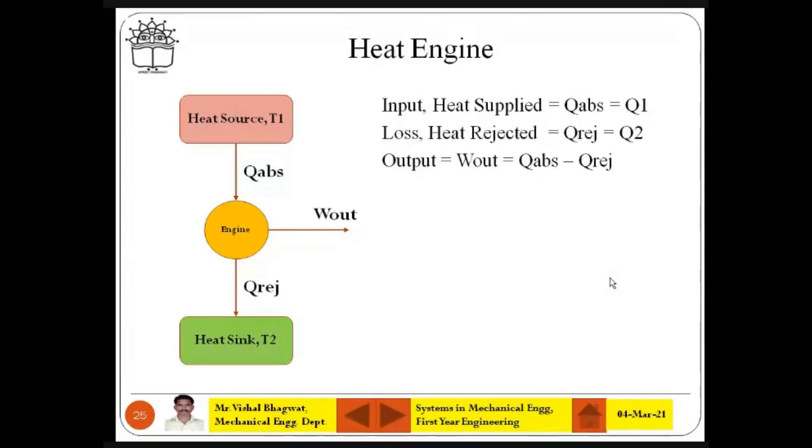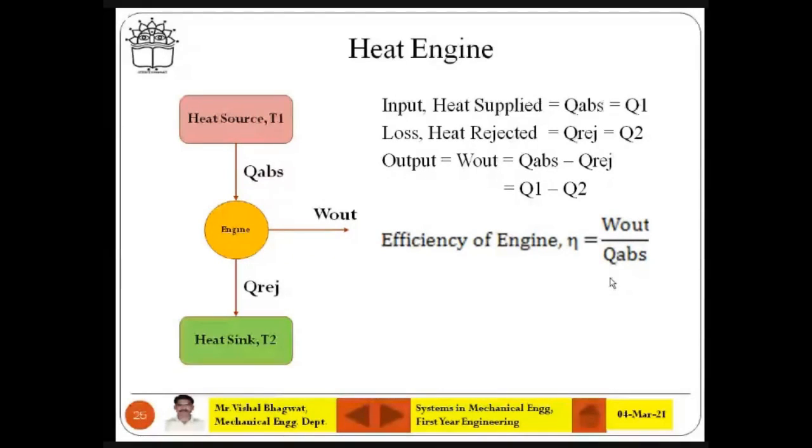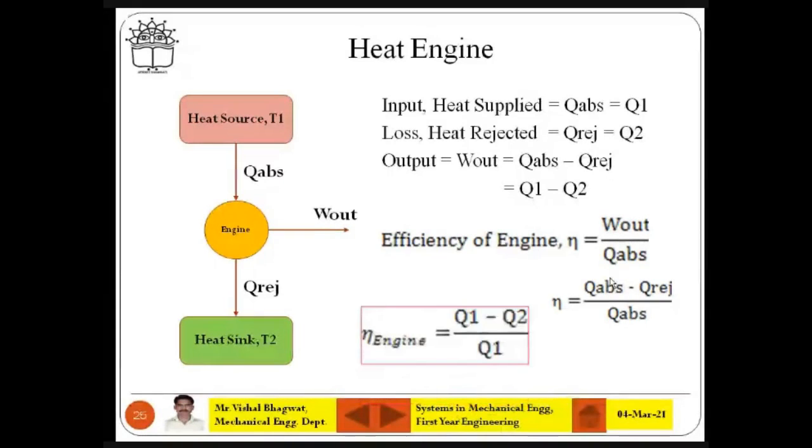So Q absorbed minus Q rejected is the work output, and as you know there is the input and the output, so you can simply get the efficiency as work output divided by Q absorbed. And what is the formula then? Q absorbed minus Q rejected divided by Q absorbed. In symbolic representation, it is Q1 minus Q2 divided by Q1.